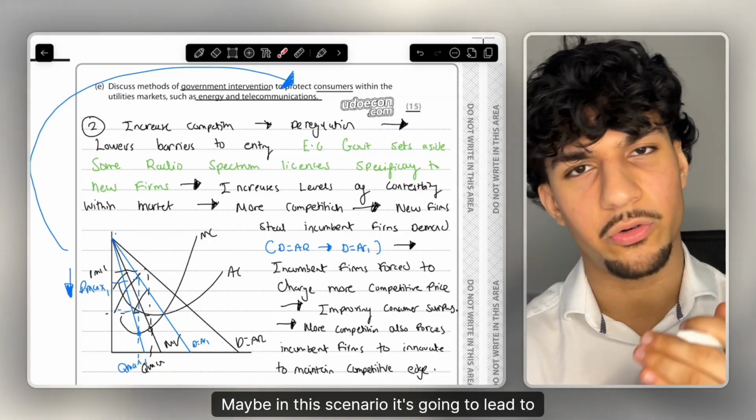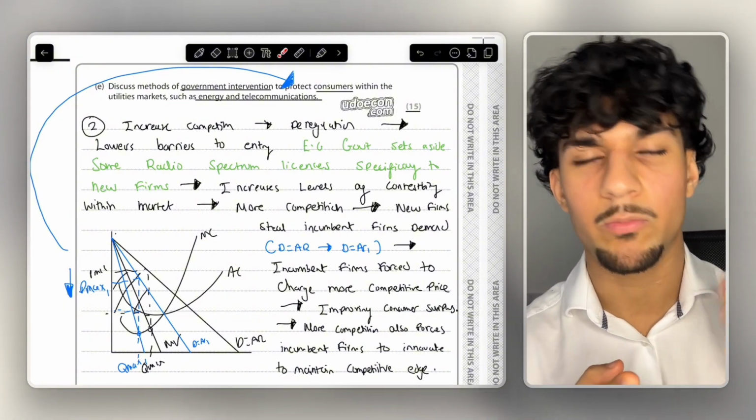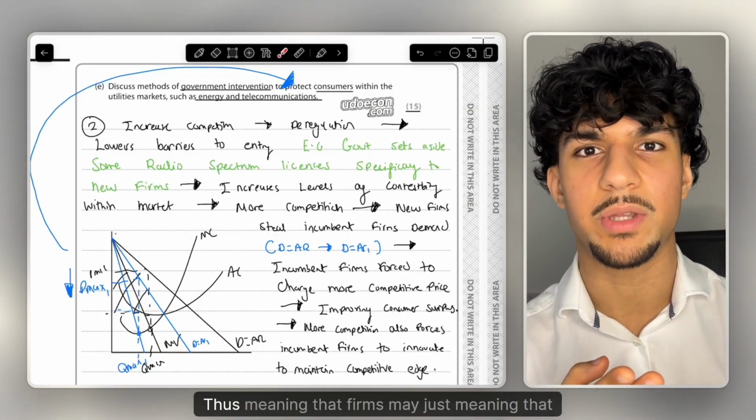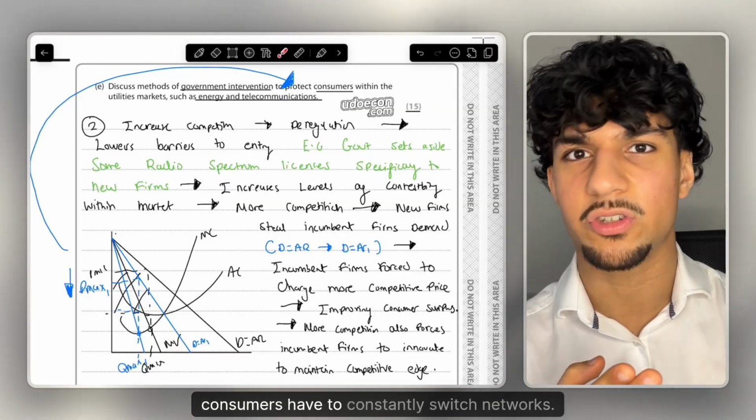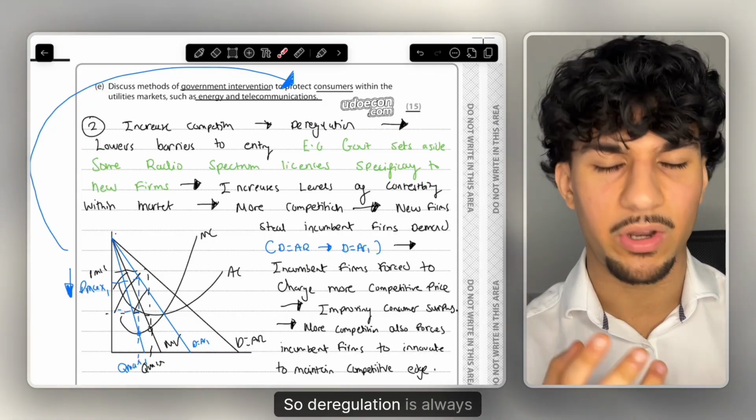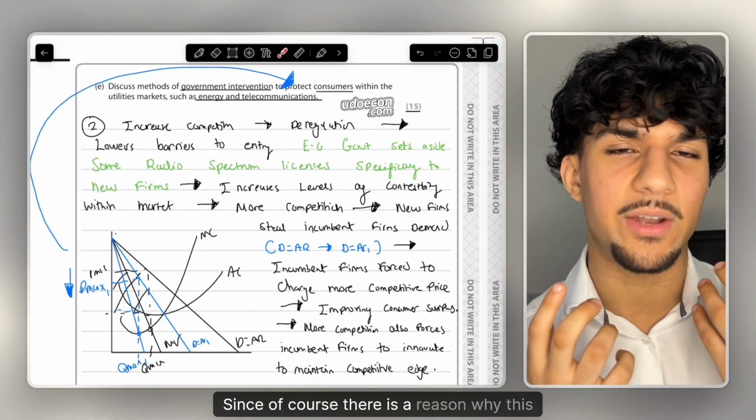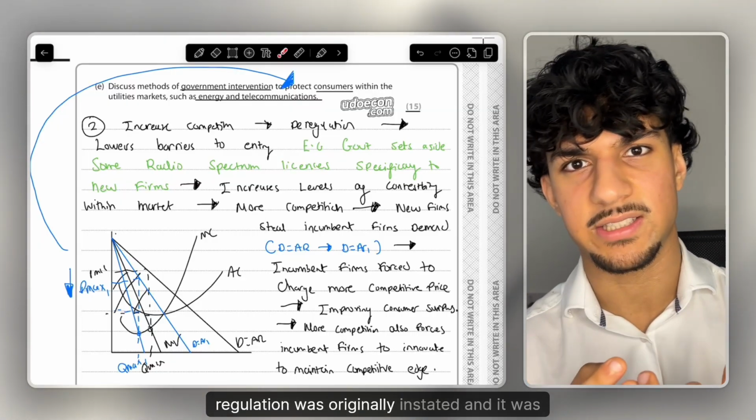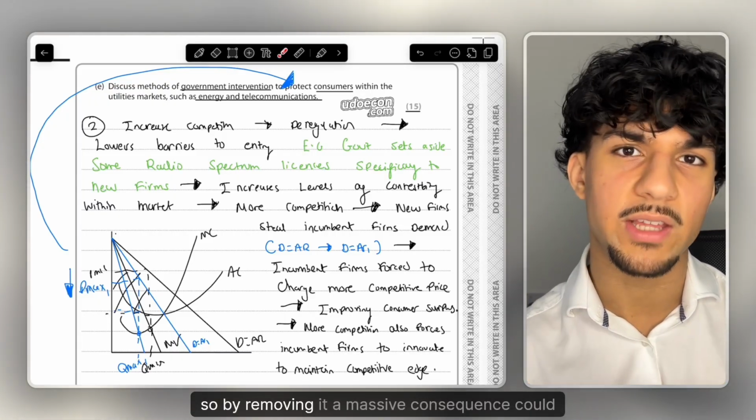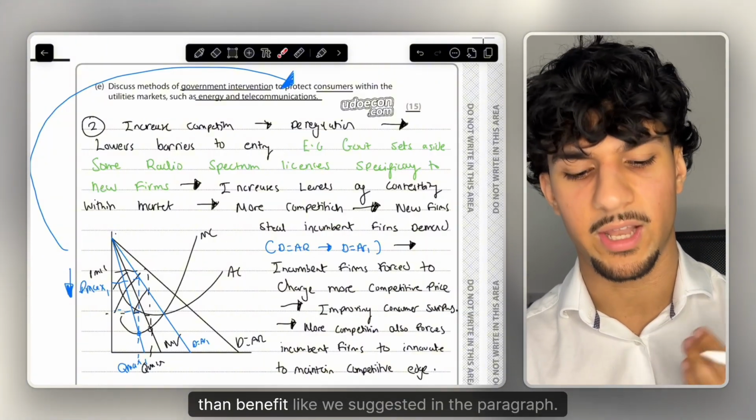Maybe in this scenario, it's going to lead to unreliable networks, maybe instability, where since there's not much regulation in the market, new firms enter the market, become established, are not run well, and leave instantly, meaning that consumers have to constantly switch networks. And overall, these would of course lead to worsening consumer outcomes. So deregulation is always a bit of a tricky one whether to pursue or not, since there is a reason why this regulation was originally instated, to protect consumers. So by removing it, a massive consequence could be harm for consumers rather than benefit, like we suggested in the paragraph.